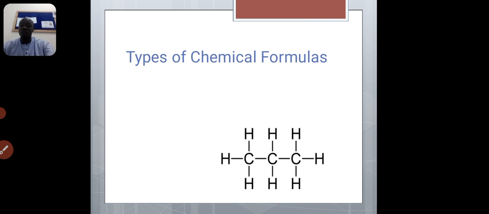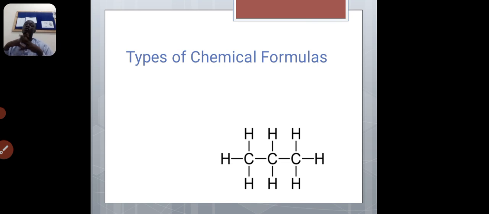So we have types of chemical formula. Look at this. We have different ways of representing the chemical formula of a compound. This is propane, so we draw the structure. We have 3 carbon and 8 hydrogen. Somebody might ask you how many sigma bonds we have here. You just count the number of atoms. We have 3 carbon and 8 hydrogen, so 3 plus 8 is 11, and 11 minus 1 is 10. So 10 indicates the number of sigma bonds.